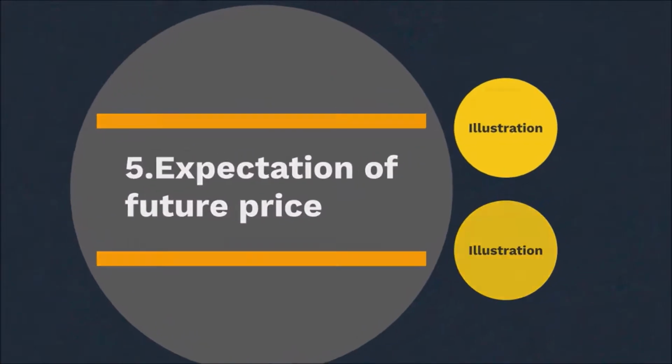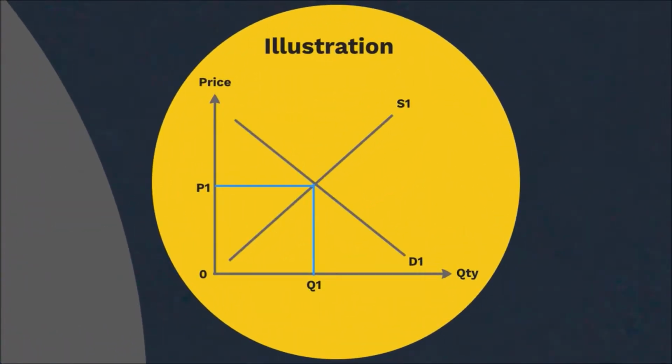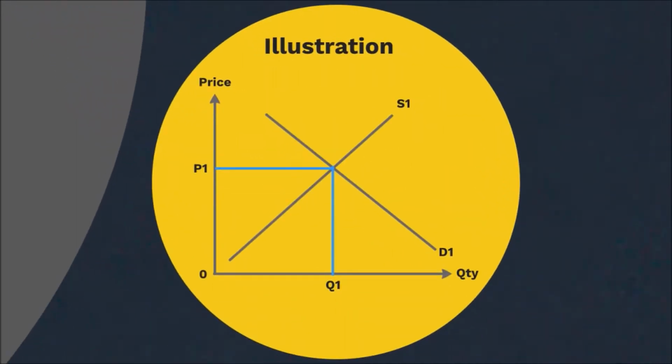Expectation of future price. If consumers expect that the price of crude oil will increase in future, they will purchase now. The quantity demanded of crude oil increases and the demand curve will shift to the right. The price will boost at the end. In contrast, consumers will reduce their quantity demanded now when the expected future price of crude oil is decreasing. The demand curve will shift to the left and the current price will fall at the end.